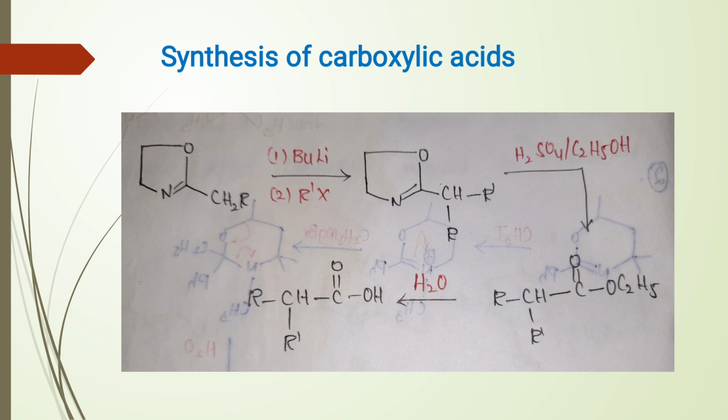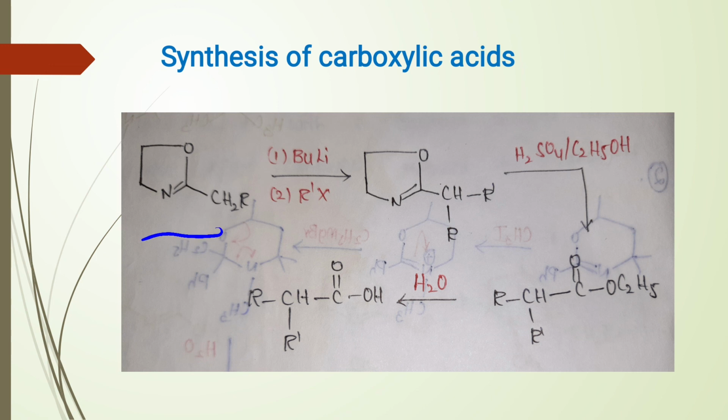Meyer synthesis of carboxylic acids. We can prepare carboxylic acids by using Meyer synthesis. The starting material is a 1,3-oxazoline derivative.